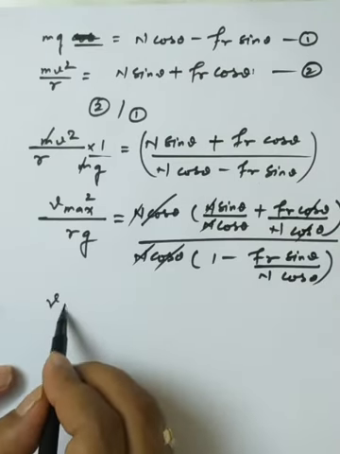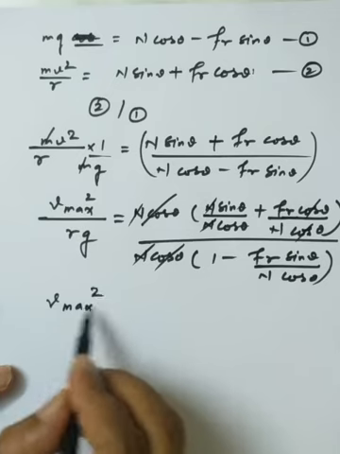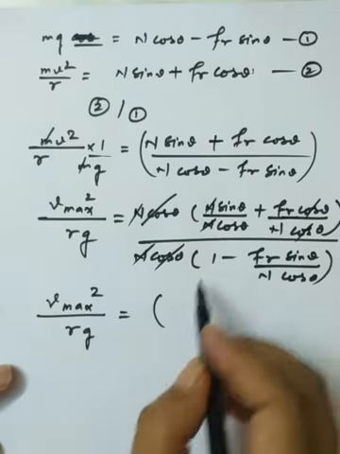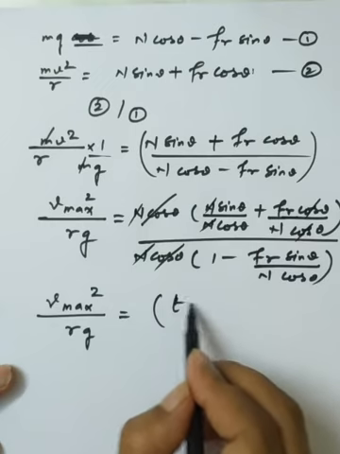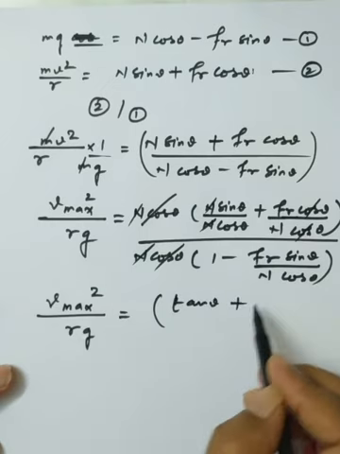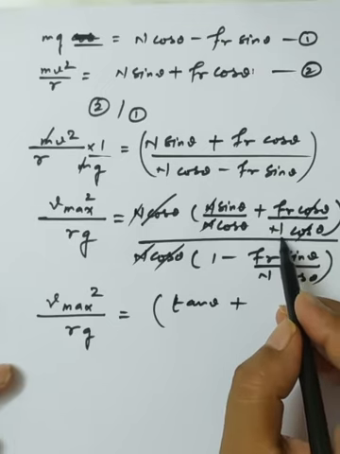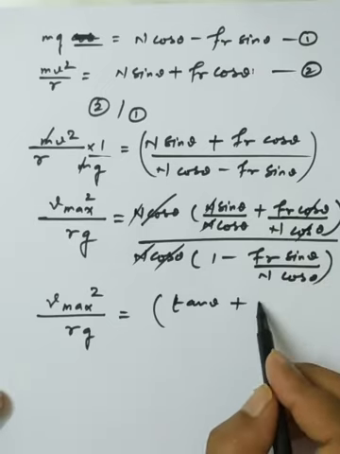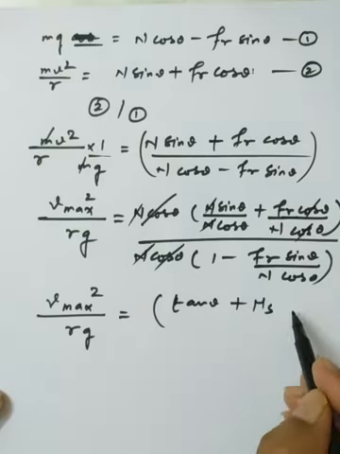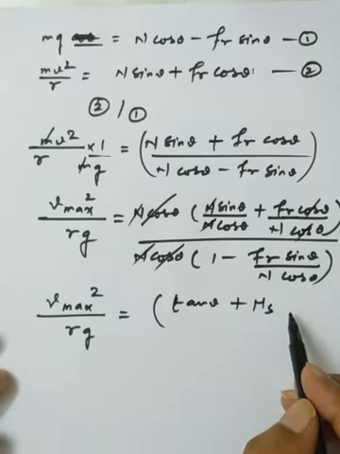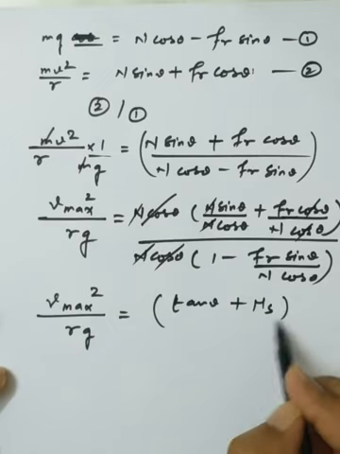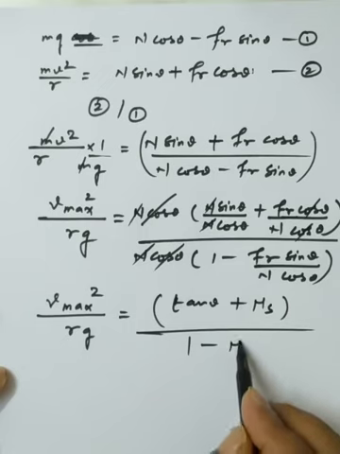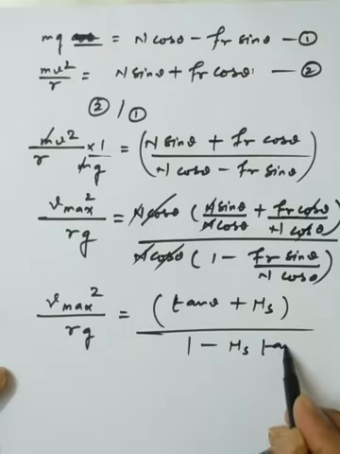So the formula is coming into a particular shape: v max square upon rg is equal to sin theta upon cos theta, that is tan theta, plus fr upon N, that is the coefficient of friction, which I write as mu s, closing the bracket, divided by 1 minus fr upon N times tan theta, that is mu s tan theta.